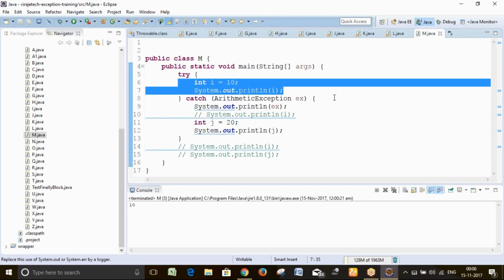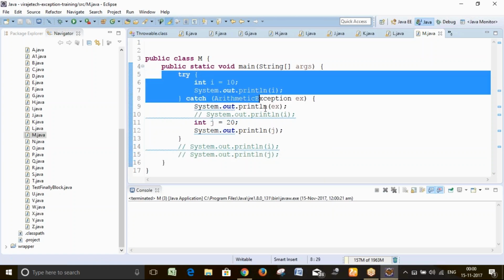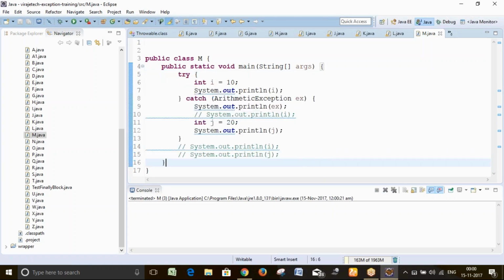So one try can have multiple catches, one try can have a catch, and one try may not have a catch also. It's not always required to have a catch, and it's not necessary to put try catch only in an exception situation. Even if there is no exception, you can put it, but there is no use at all because i equals 10, so no exception. But we can keep it, it's not wrong.